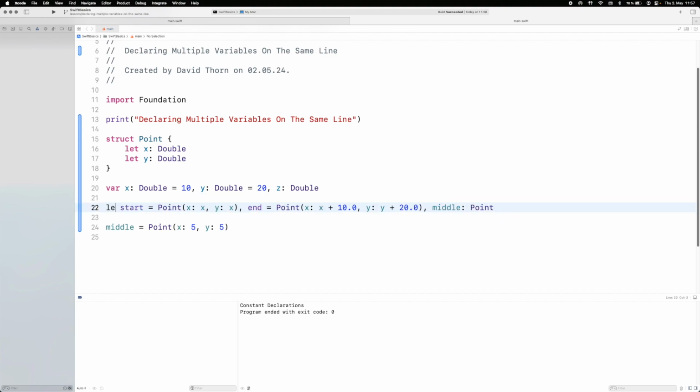So if we turn this to let, that means that start is immutable, end is immutable, and middle will be immutable as well. All right, so in this case, x is a variable, y is a variable, and z is a variable too. Okay. So this is basically just a quick introduction about if you want to define multiple variables on the same line, you can do that as well.